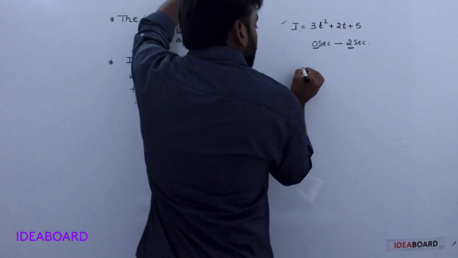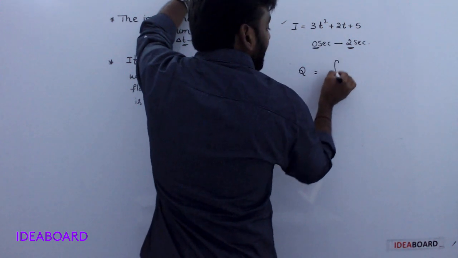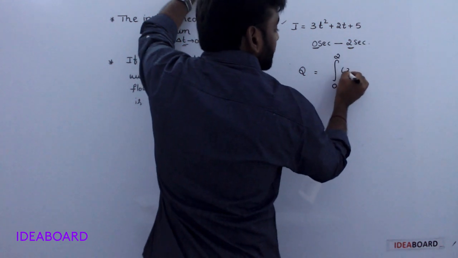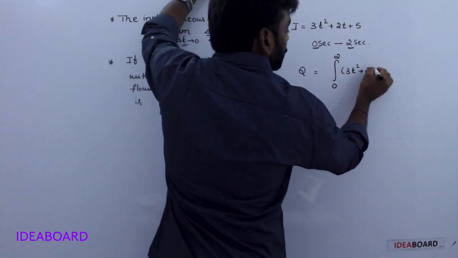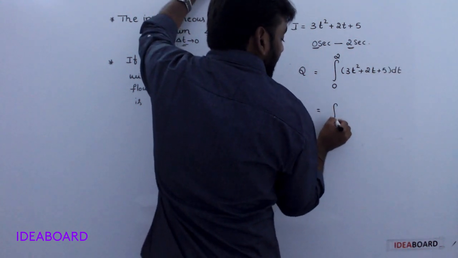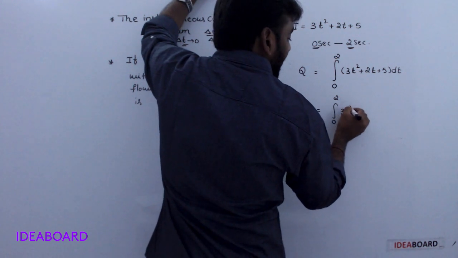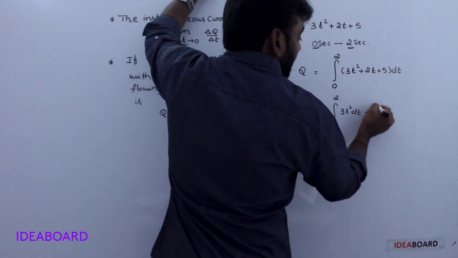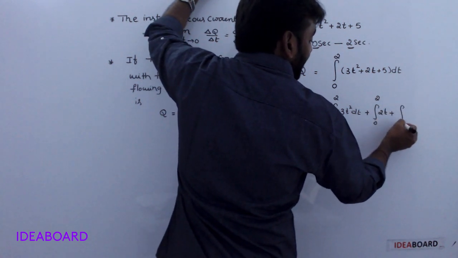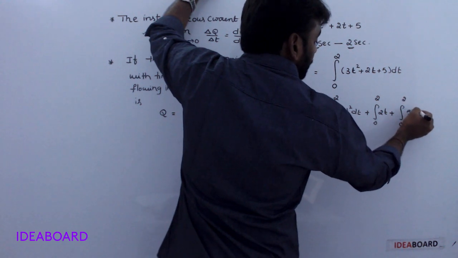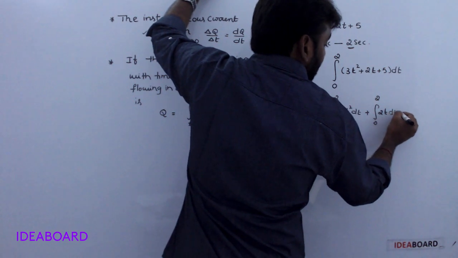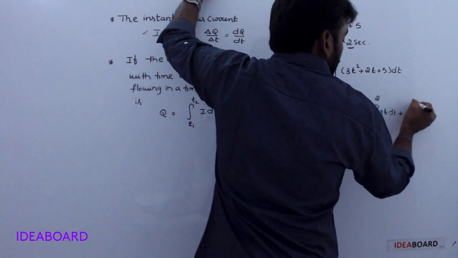q is equal to the integral from 0 to 2 seconds of I, which means 3t square plus 2t plus 5, dt. That is the integral of 3t square dt plus the integral of 2t dt plus the integral of 5 dt, from 0 to 2.